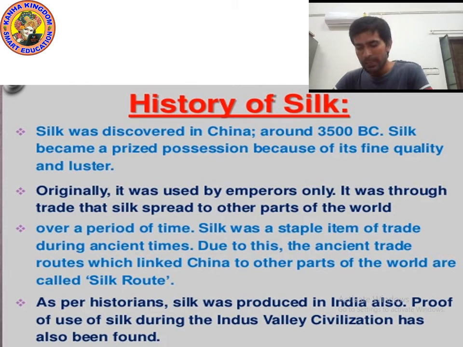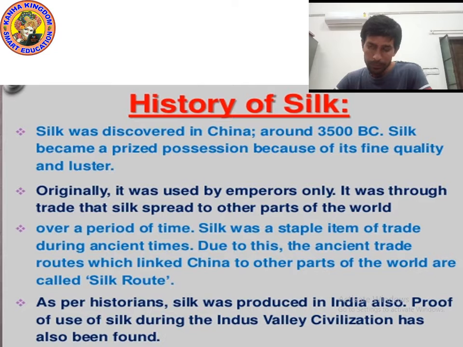Then China started doing the business of silk, and the silk spread to other parts of the world. According to historians, silk was produced in India also.